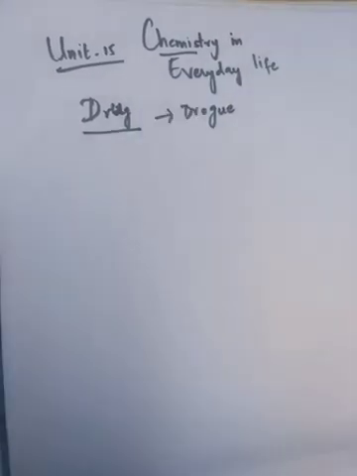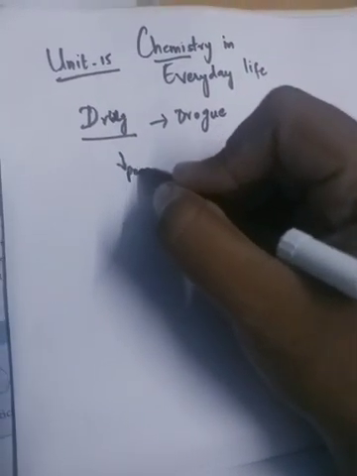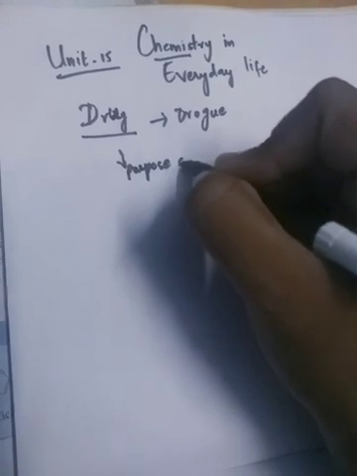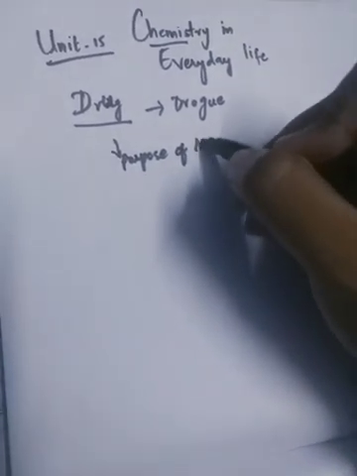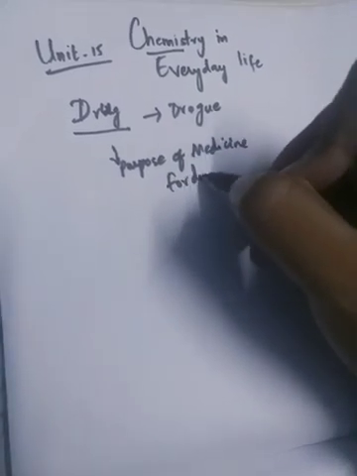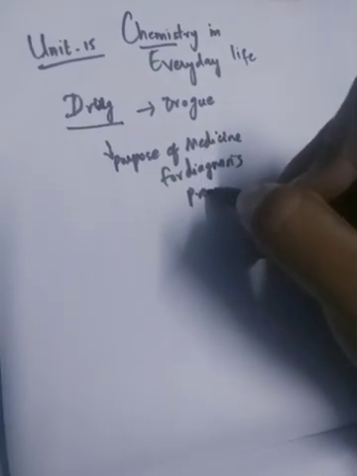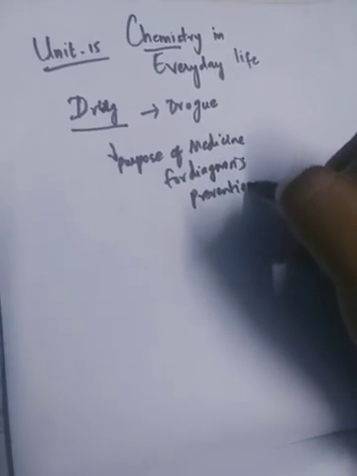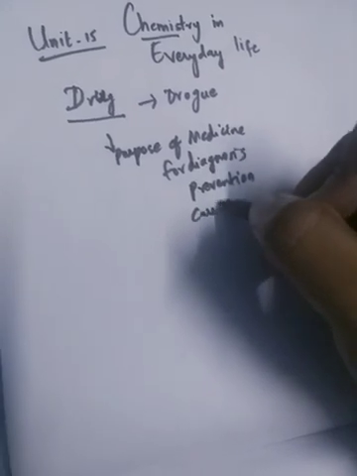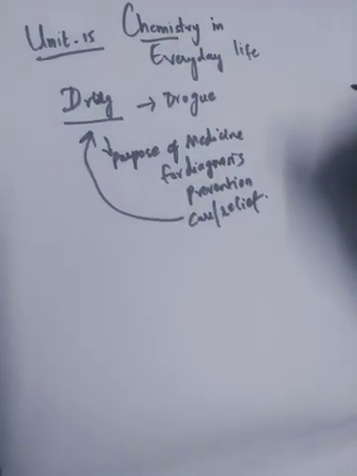This is why we call it a drug: it is used for the purpose of medicine, for diagnosis, for prevention, or cure, or relief of some kind of pain. Those chemicals are called drugs.